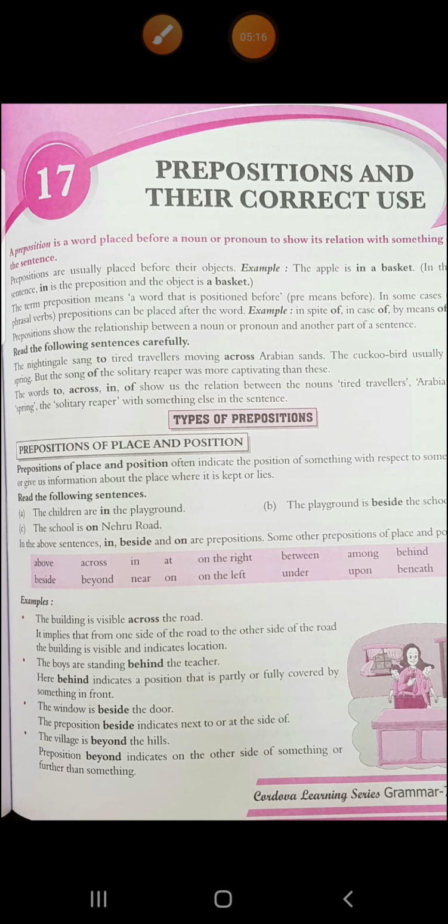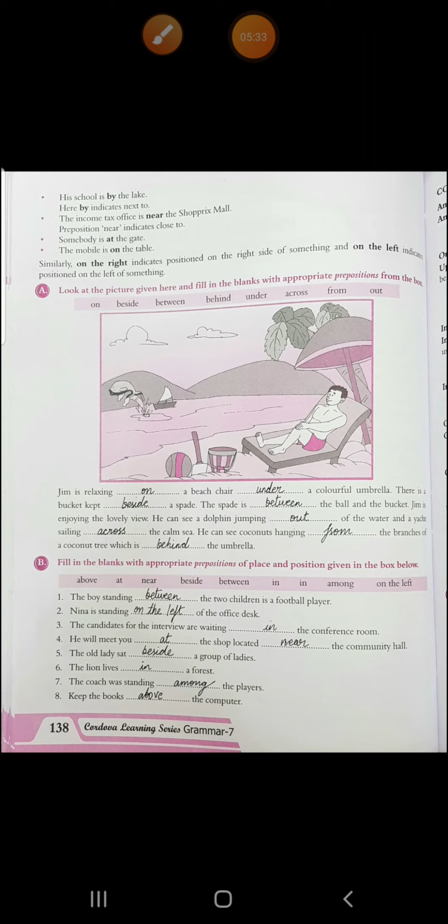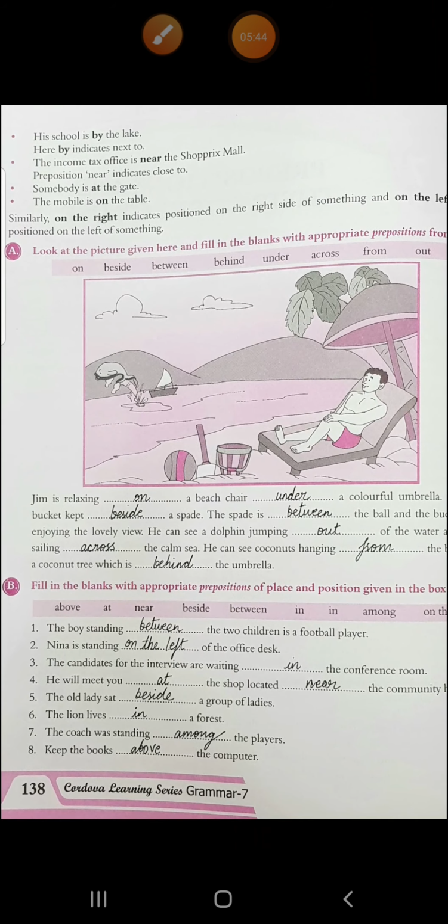Then next is, the window is beside the door. Beside means next to. Next to the door is the window. Again, we came to know about the position of the window. Then, the village is beyond the hills, meaning on the other side of something. Then, his school is by the lake, meaning it is next to the lake. Then, the income tax office is near the Shoprix Mall. So what is near the Shoprix Mall? The income tax office. So again, location.